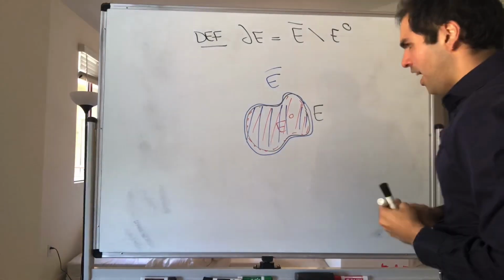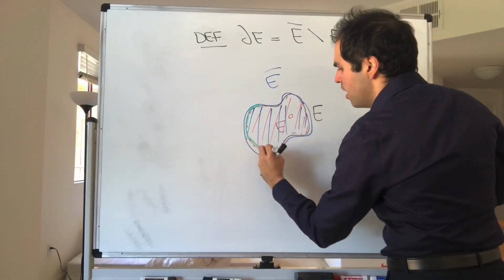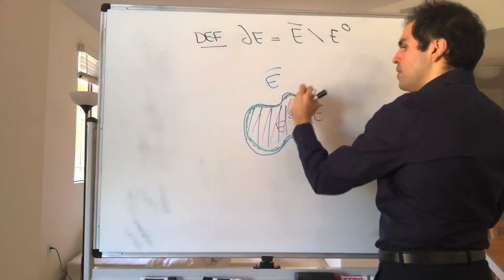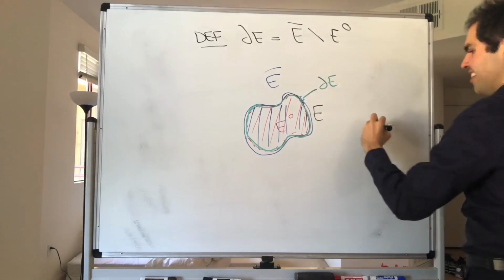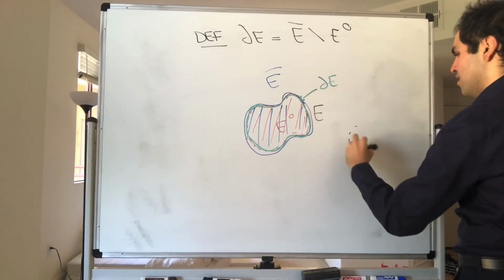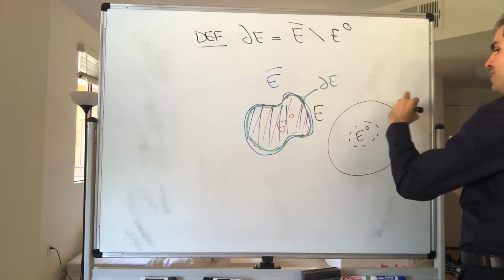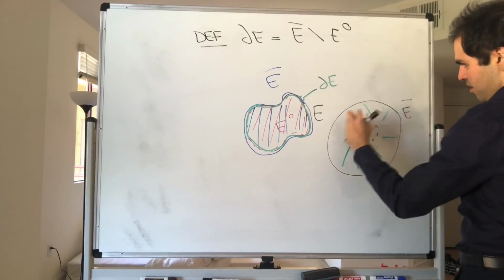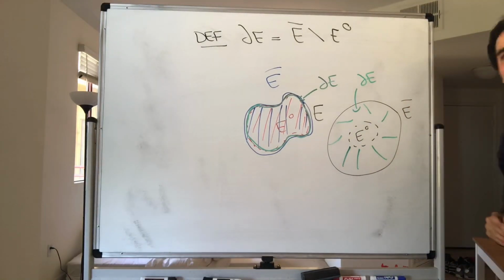And the boundary is just the difference between the two. So usually just this green curve here. Although sometimes boundaries could be much thicker, and we'll see. So if you want another picture, think of this as being the interior and this whole thing as being the closure, then the boundary is just this. So for very thick-skinned individuals.